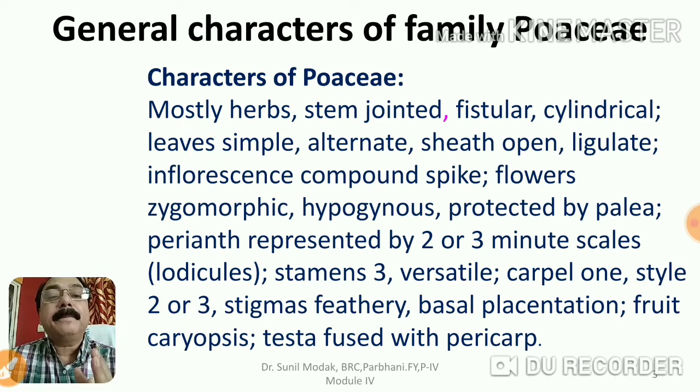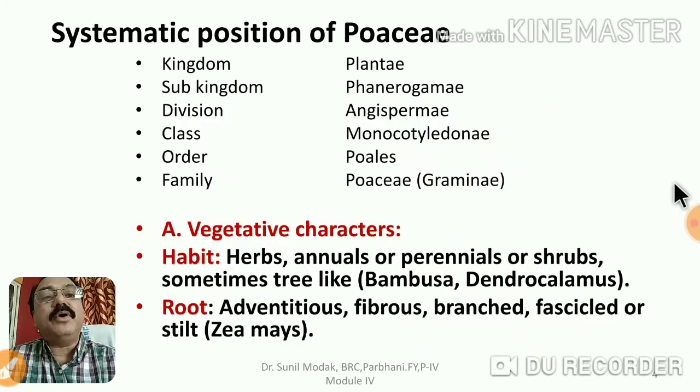Yeah, it is a dry indehiscent type of fruit where the seed coat, called testa, and the fruit wall, called pericarp, are adhered to each other permanently, and their common wall is called the hull. That is another important feature of this member of the family. So these are very important general characters you have to remember when explaining the vegetative and reproductive characters. Don't forget to mention this particular character.